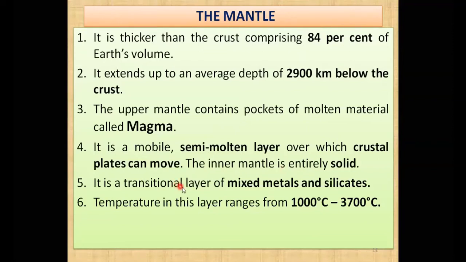And this particular mantle layer is mixed with metals and silicate minerals. Metals and minerals are mixed in this particular mantle layer. Temperature in this particular mantle layer ranges from 1000 degrees Celsius to 3700 degrees Celsius. That is the temperature range in this particular mantle.